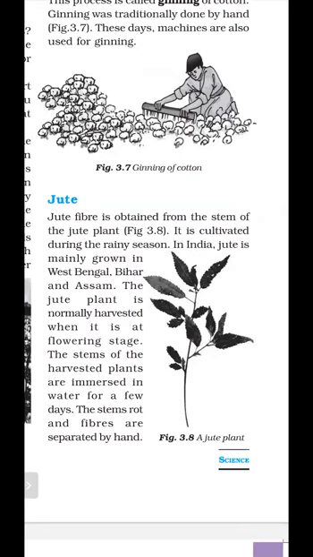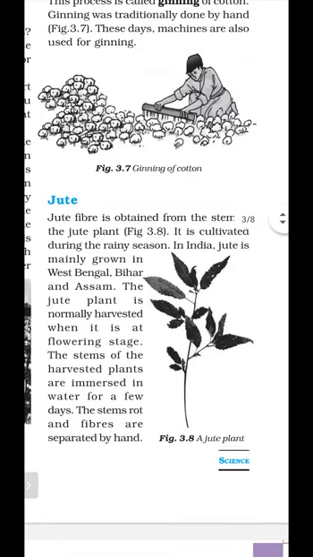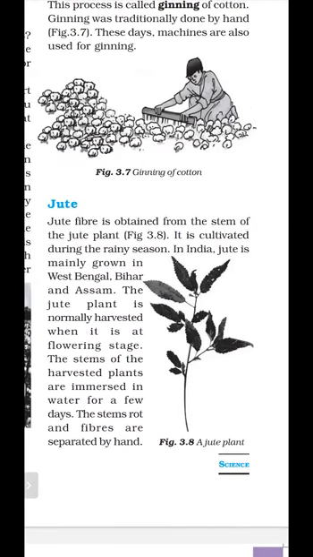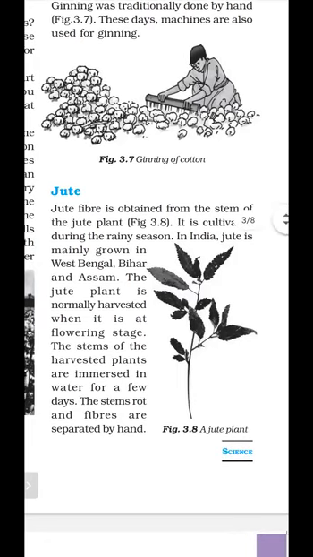We use the stem of the jute plant and keep it in the water. After keeping these stems in the water, when they rot completely, then the fibers are separated. So jute fiber is obtained from the jute plant stem.